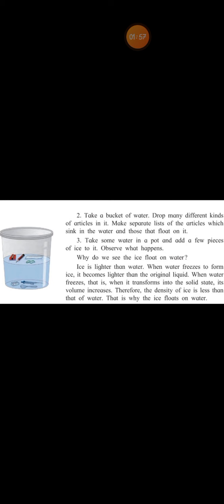He had put forth an important principle that pressure of air decreases when its velocity increases, and the pressure of air increases when the velocity decreases. Fine, children, it is opposite, it is vice versa.